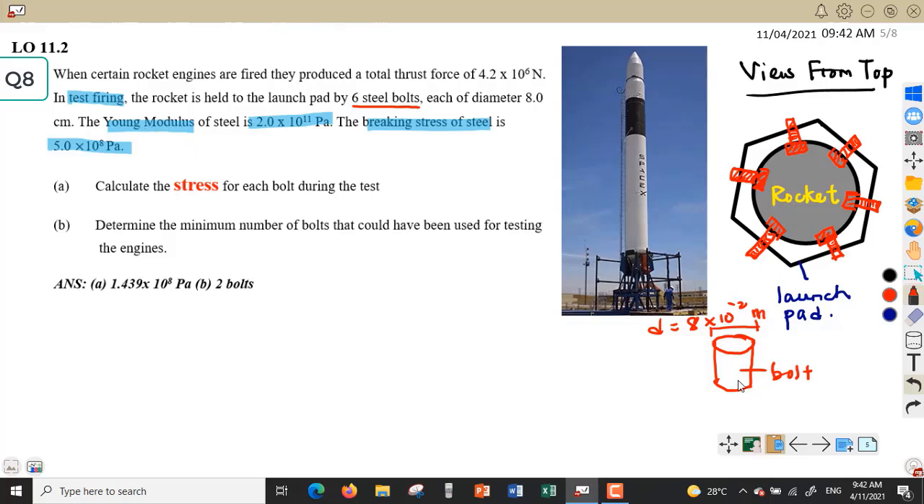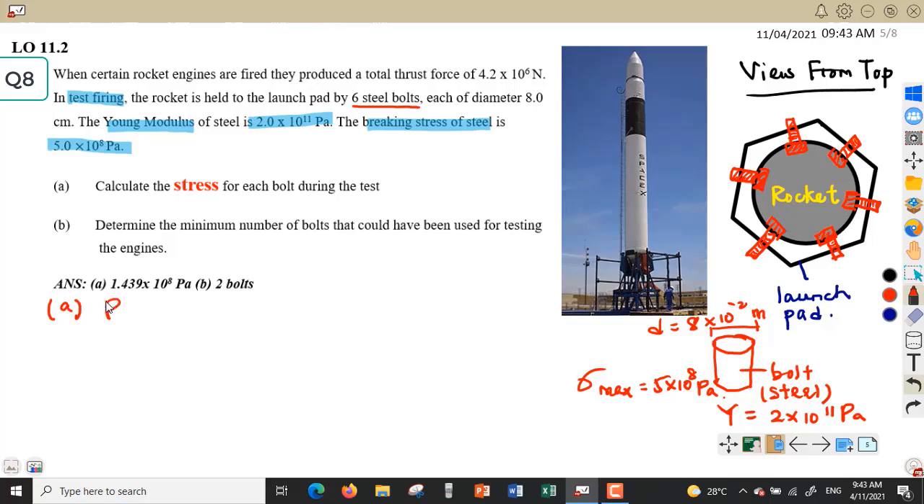So, this bolt is made of steel. The Young modulus of the material is 2 to the power of 11 Pascal. The breaking stress, the maximum stress the steel bolt can resist, is 5 to the power of 8 Pascal. Okay, so we want to find the stress for each bolt. So, the rocket has a thrust force of 4.2 to the power of 6 Newton.